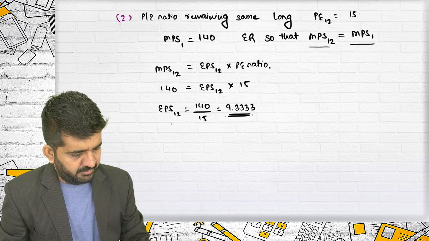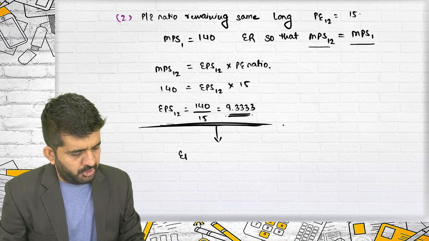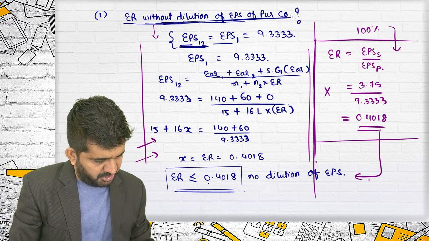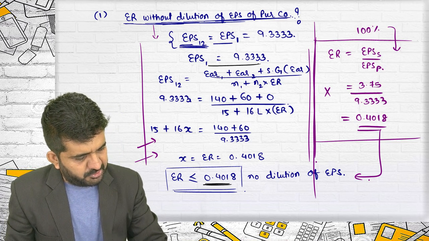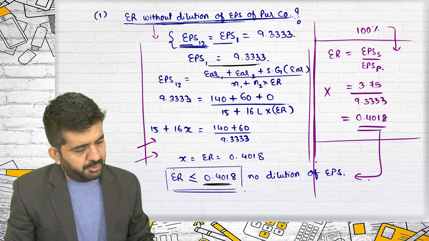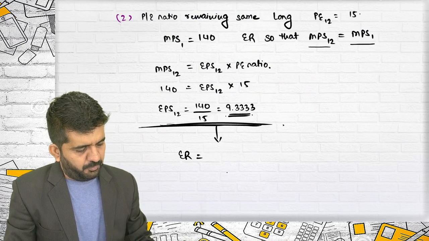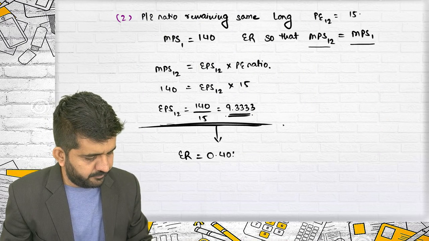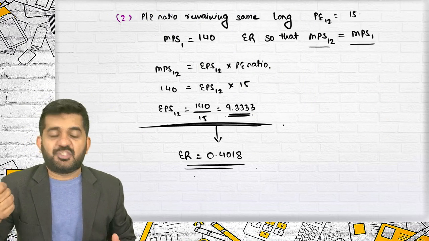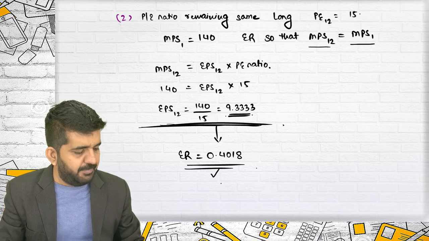Yes, if this is EPS 1, 2, what should be the exchange ratio? Believe me, the answer will remain the same. The exchange ratio should be, because here also EPS 1, 2 should have been 9.4 times 3. So the exchange ratio will be equal to 0.4018. If the exchange ratio is this, not more than this, there will be no dilution.